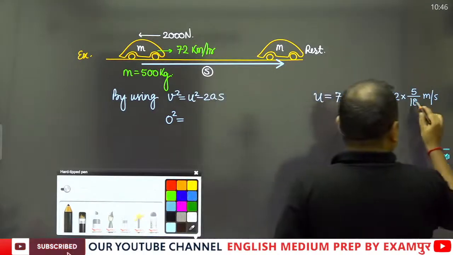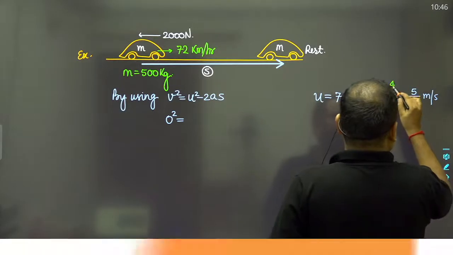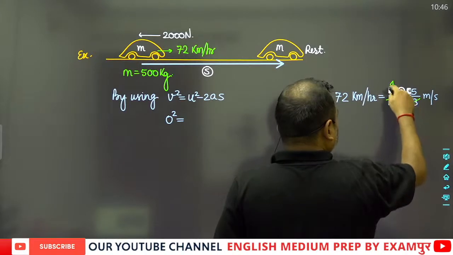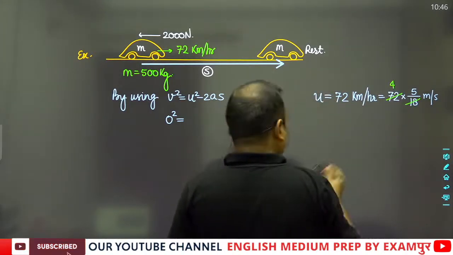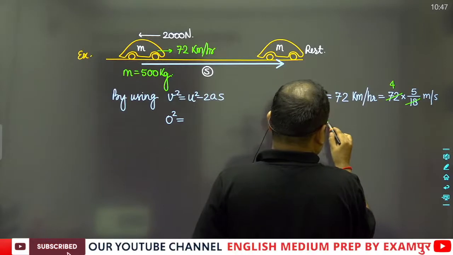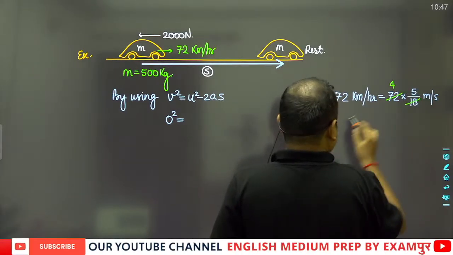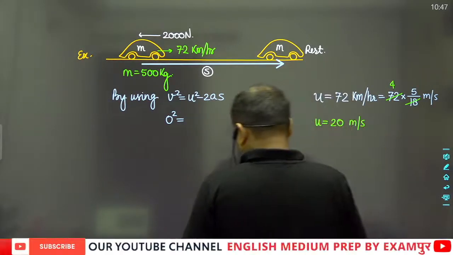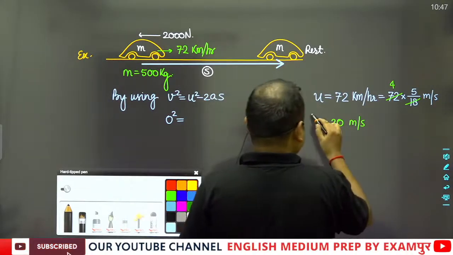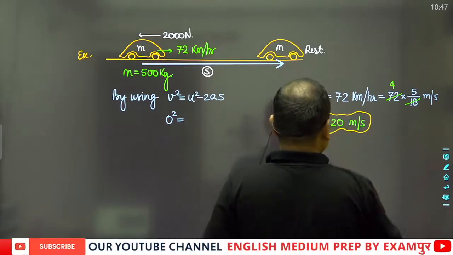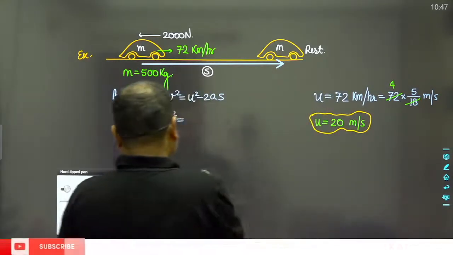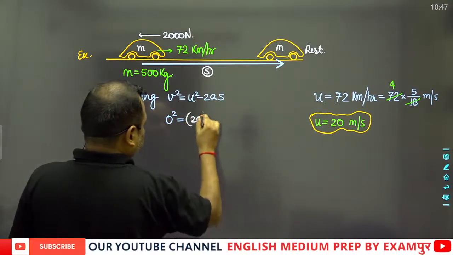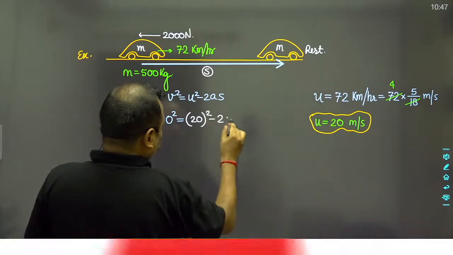So 18 fours are 72, and 5 fours are 20. So u is equal to 20 meters per second. So this is 0 square equals 20 square minus 2 into a.